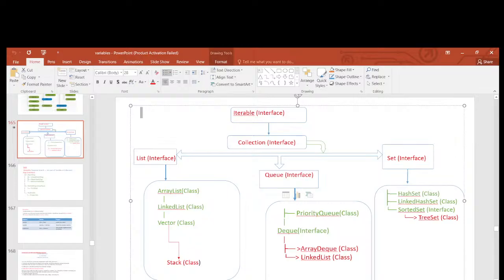Suppose Queue is one interface, Deque is also one interface. The Deque interface is implementing the priority queue class, and Queue is one more class. Deque is the interface; their implementation classes are LinkedList and ArrayDeque. Understood? Suppose, let me go to the coding part.